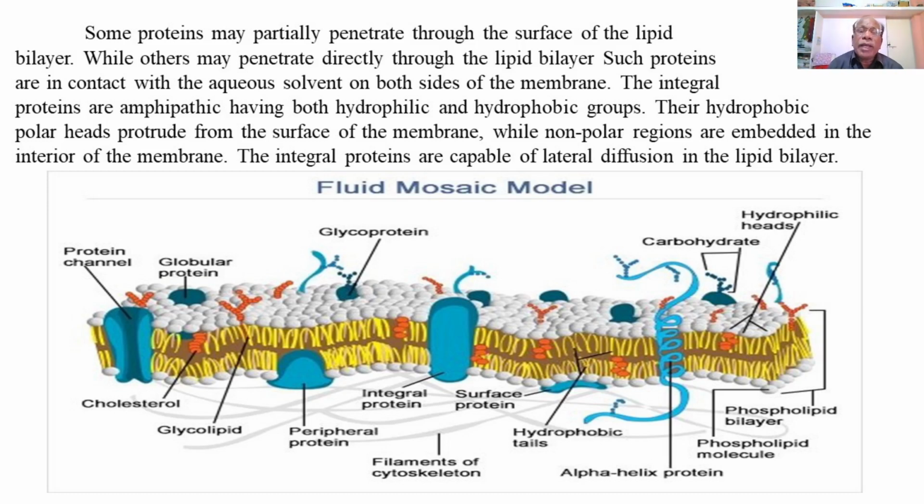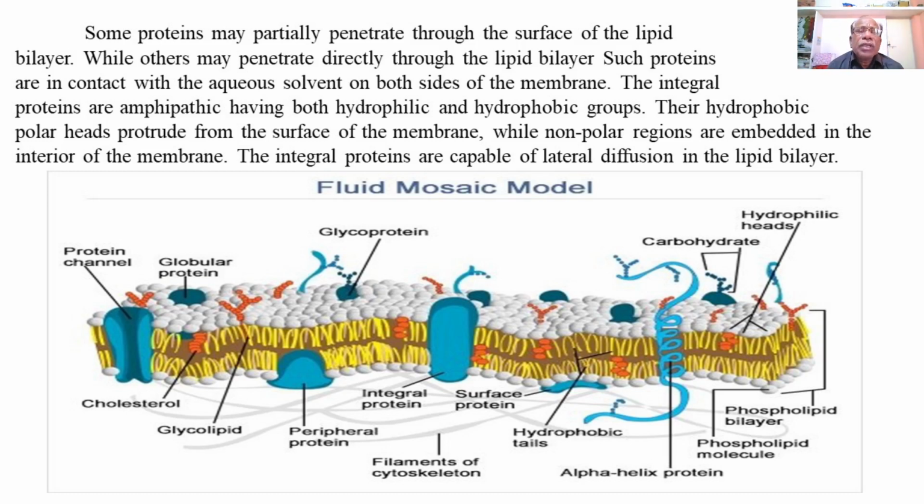So the phospholipid layer represents the fluid component of the plasma membrane, and the extrinsic and intrinsic proteins form the solid backbone of the plasma membrane.